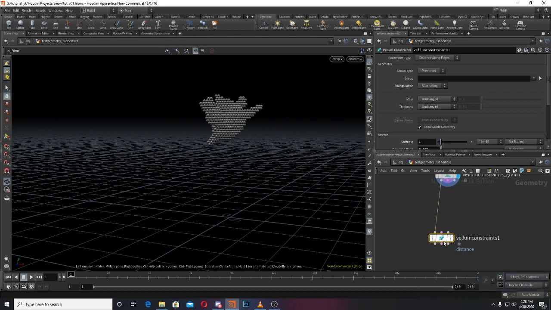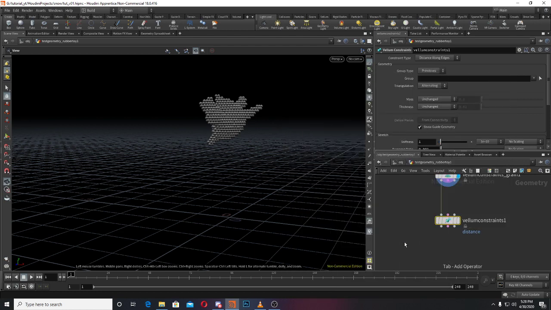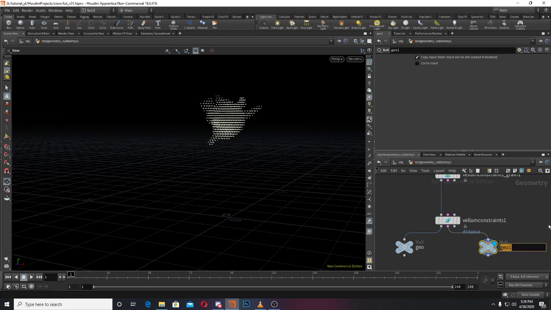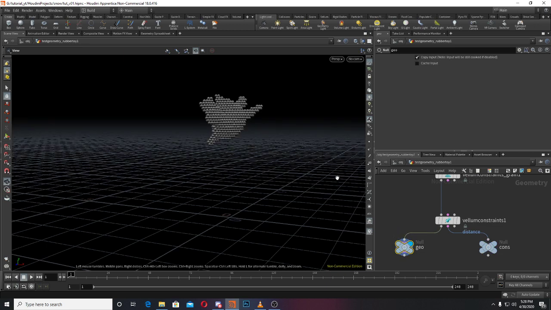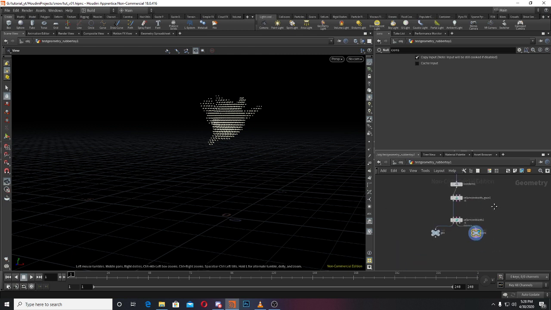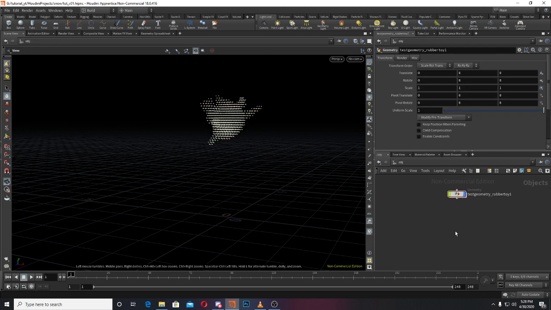So now what we have is this. We'll take this output and create a null, and we'll name it geo, and one more. This one is constraint, which has nothing, but we need both for simulation. So we have this geo and this constraint, and later we'll do a lot of things here, I'll tell you. For now it is okay. So now I'll create a dopnet.